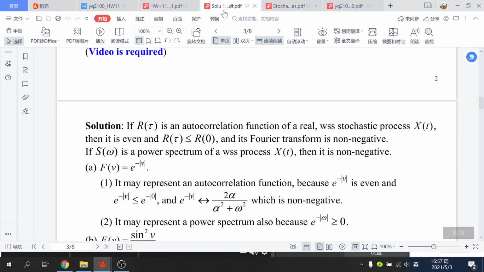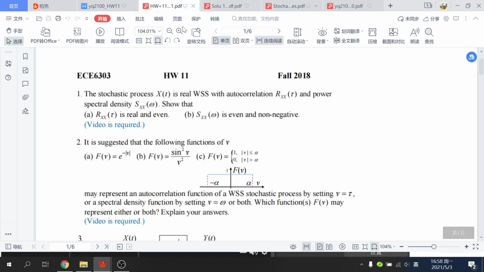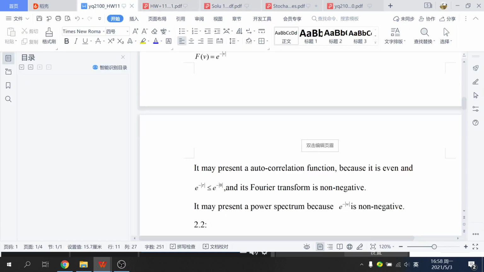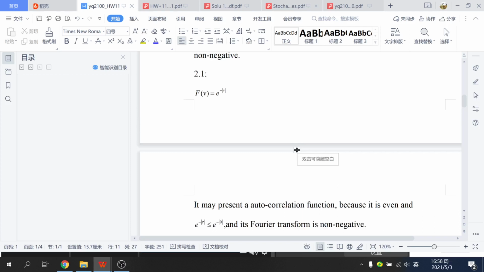It's non-negative, so it can represent an autocorrelation function. And if this is a power spectrum, this one is also non-negative, so the first formula can be an autocorrelation function or a spectral density function.